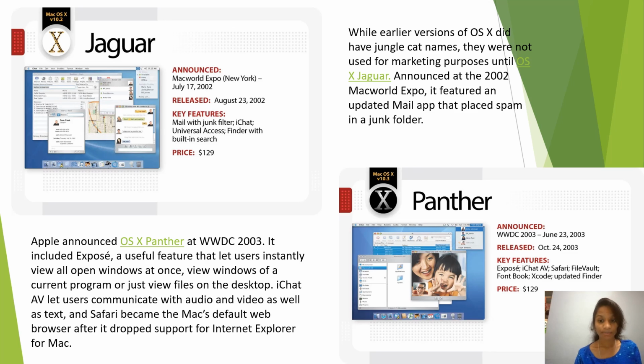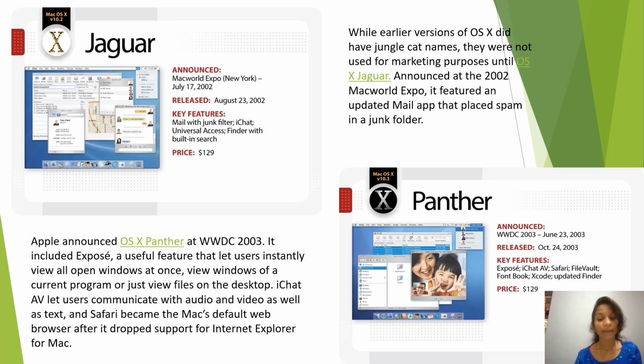After Jaguar it is Panther. It was released on October 24th, 2003. The key features of Panther are Exposé, iChat AV, Safari, and FileVault. Exposé is a useful feature that lets the user instantly view all open windows at once, and the current program for just viewing files on the desktop.